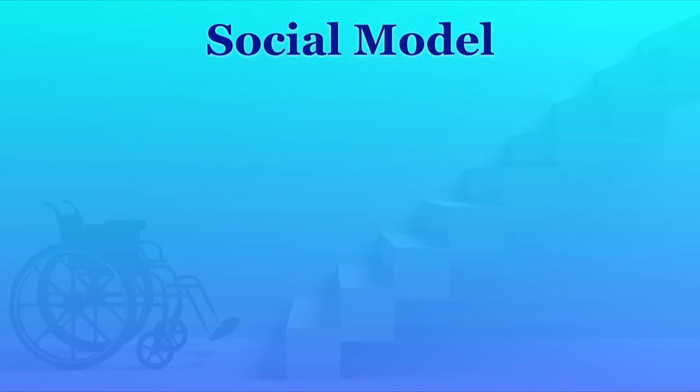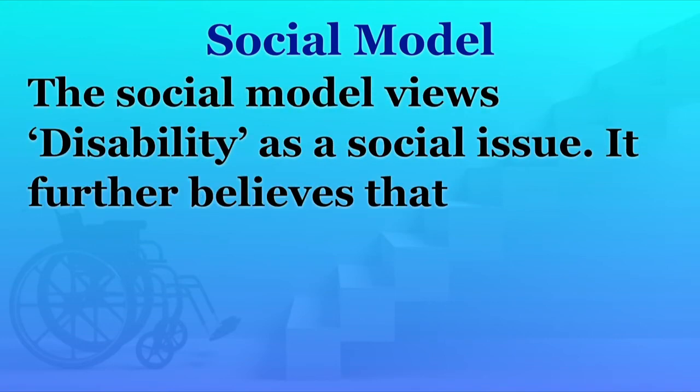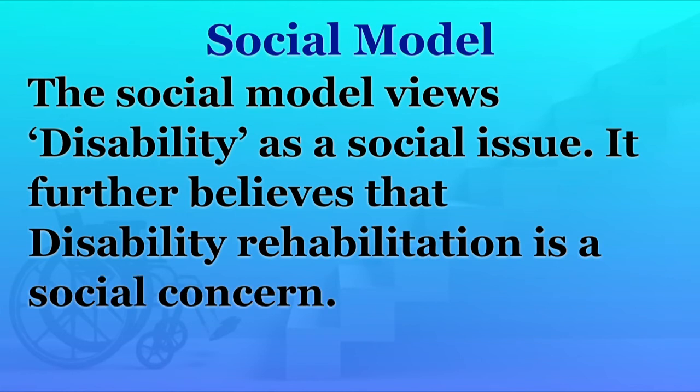Finally, a lot of awareness about persons with disabilities emerged in the society, and society viewed it as a social problem. This is the social model of disability, which views that it is not the individual who is the problem, it is the society, this disabling society which is the problem, and disability is a social issue, a social concern. So, disability rehabilitation is also a social concern.